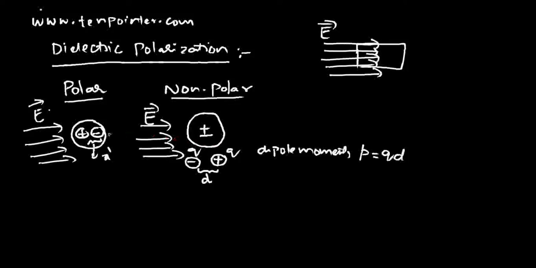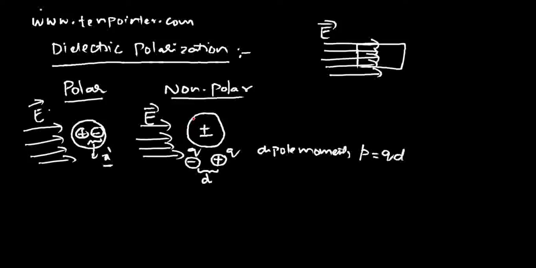The similar phenomenon would occur for polar type dielectric molecules. However, when you remove this electric field, they come back to their original position. That means they come back to a position where the displacement is x dash for polar type, and for non-polar type there is no displacement between the charges. So it has been found that analysis with polar type dielectric molecules is pretty complex because of its inherent nature of having a permanent displacement between these positive and negative charges, while non-polar type is relatively easy to analyze.